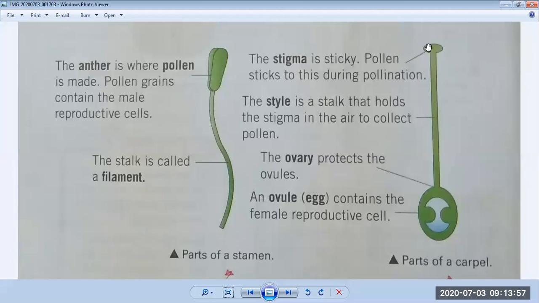So when pollen falls on the stigma of a flower, these pollen grains go into the style, and when they reach the ovary, the ovules are already there. So this pollen fuses with these ovules, and then an early plant begins to grow. This early plant which begins to grow inside the ovary is called an embryo, or a zygote. After a few days, this plant grows again and comes out of the soil. So this is the process of reproduction in the body of a plant.